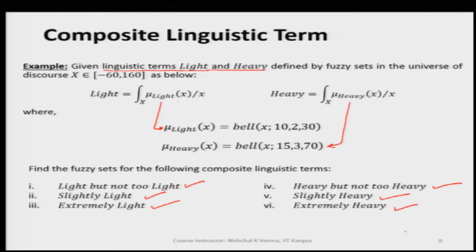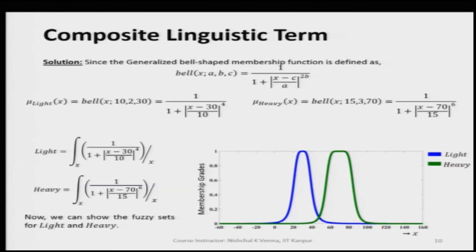So, all these composite linguistic terms we can manage to get by using the primary linguistic terms light and heavy, and then its hedges and connectives. So, let us go one by one.